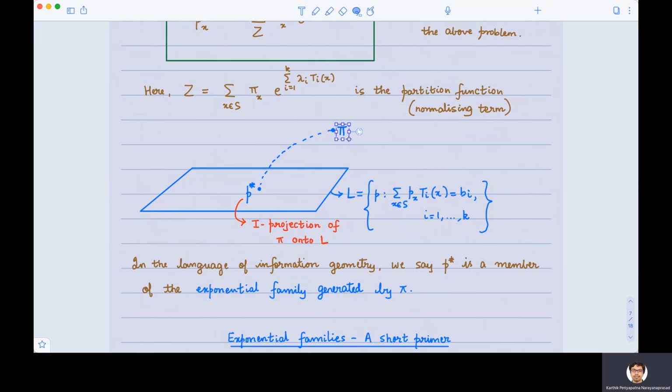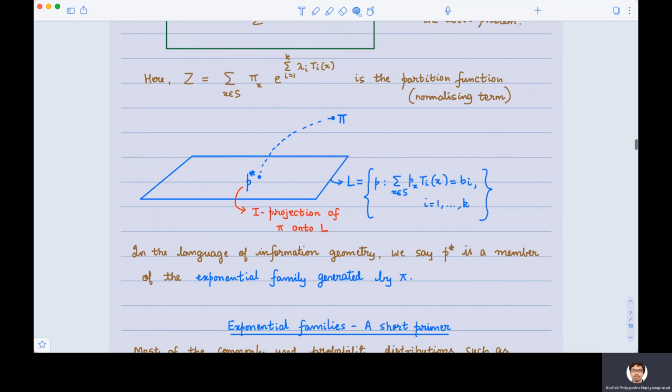Our pi doesn't. We need to update pi to something that satisfies the measurements. There may be many ways of updating. One structured way of updating is to minimize the KL divergence between elements of L and pi. And this is what we call the projection of pi onto L. In the language of information geometry, this is what is called the I projection of the prior pi onto the constraint set L.